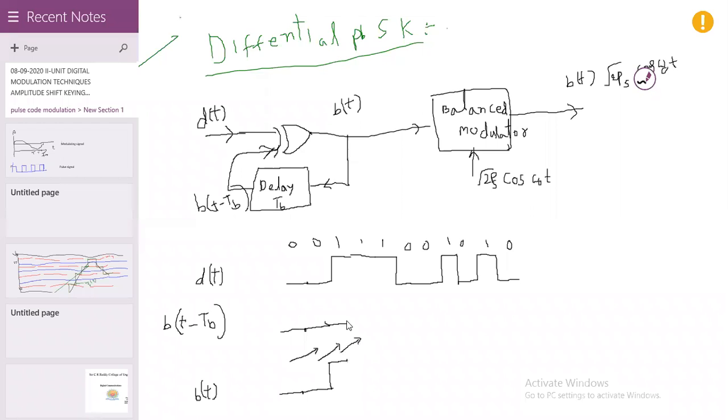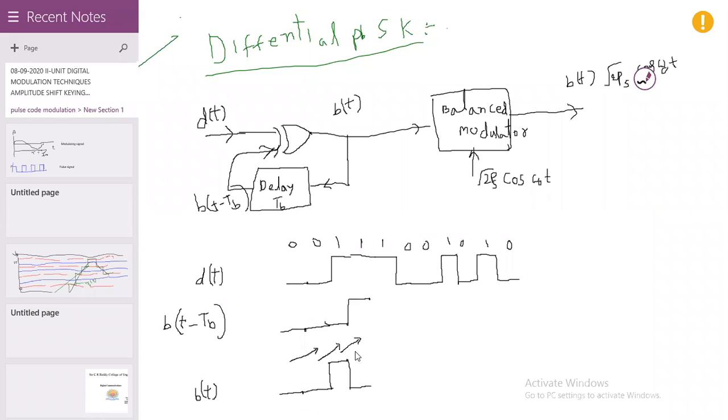So the delay network output after TB is 1. Here d of t is 1 and b of t minus TB is 1, so the output of the exclusive OR gate is 0.